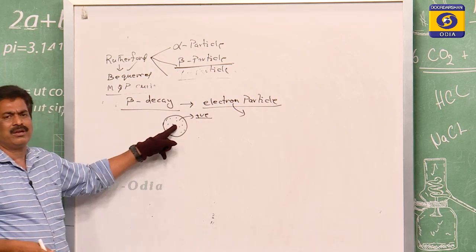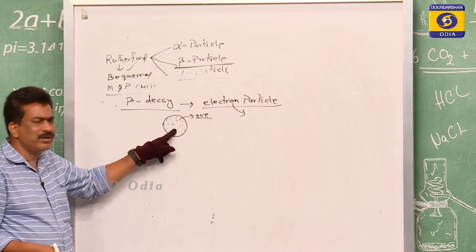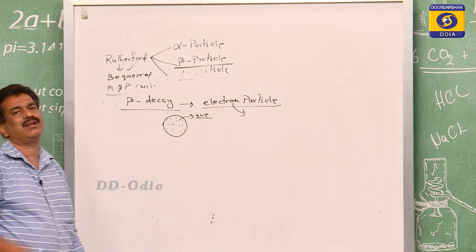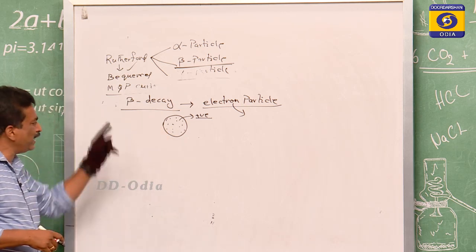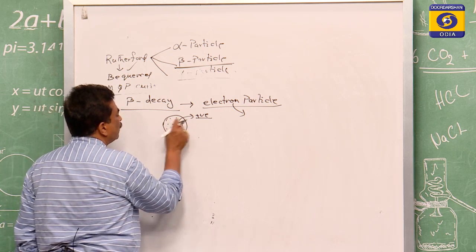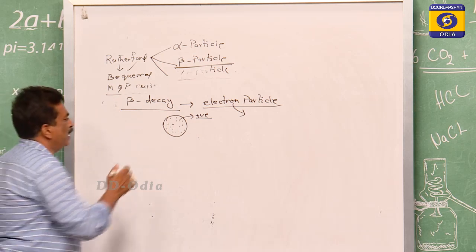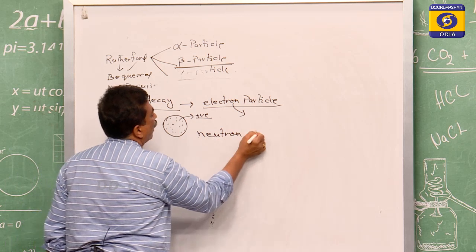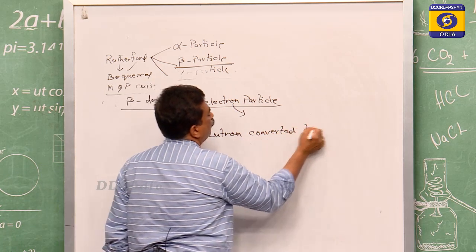But we have taken the nucleus because we are discussing nuclear physics. For the nucleus, sir, how will a negative charge particle come? That is the most interesting one. In this case, it happens that the neutron present inside the nucleus is converted to a proton.